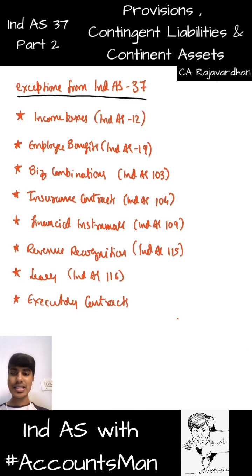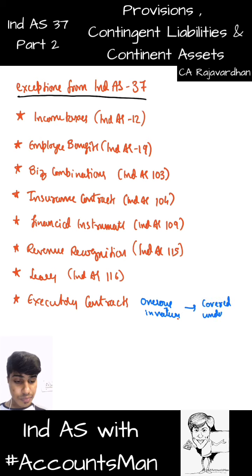Okay, so what is it? Exceptions are income taxes, employee benefits, business combinations, insurance contracts, financial instruments, revenue recognition, leases are not covered under Ind AS 37 because there is a separate standard. Executory contracts are also not covered in Ind AS 37. I will not write except because exception to exception you might get confused. I'll write onerous in nature covered under Ind AS 37. So if it is onerous in nature, it is covered under Ind AS 37. If not, no. So we're done with this.